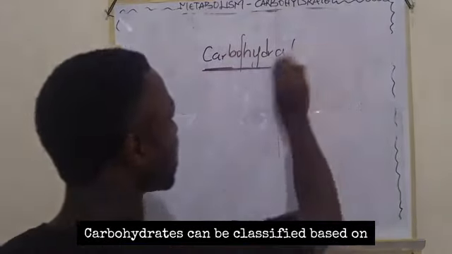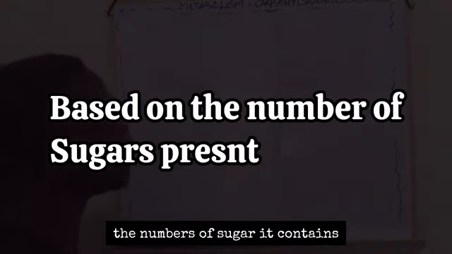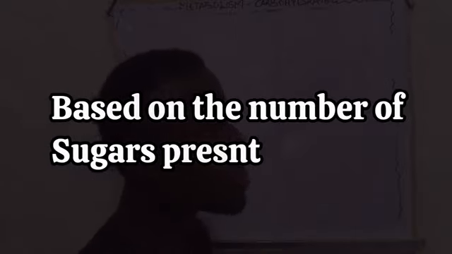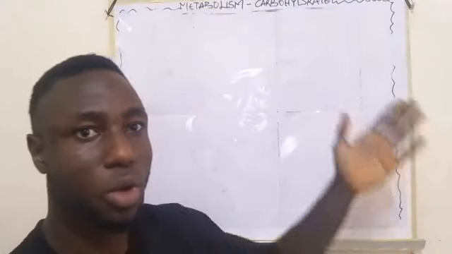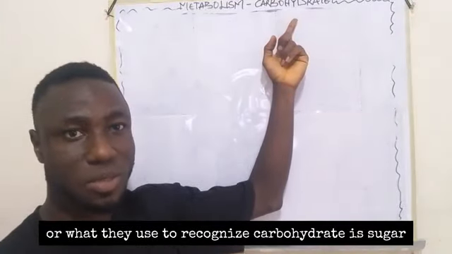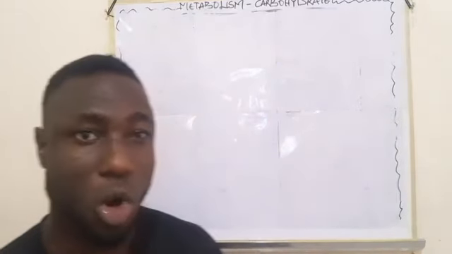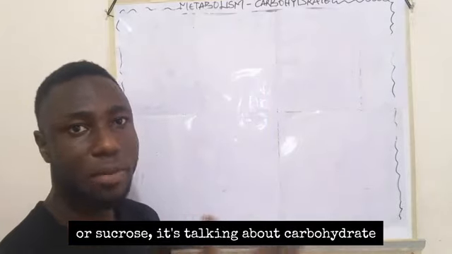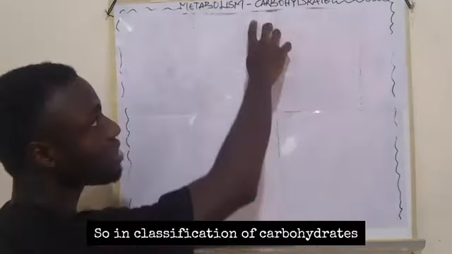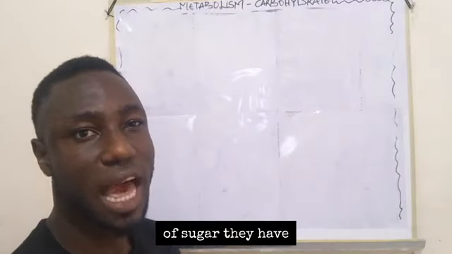Carbohydrate can be classified based on the number of sugars they contain. Remember, in Greek, what they use to recognize carbohydrate is sugar. So if you hear the word sugar or sucrose, it's talking about carbohydrate. In classification, it is based on the number of sugars they have.